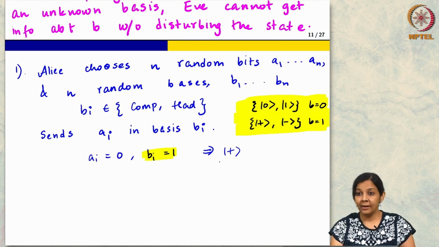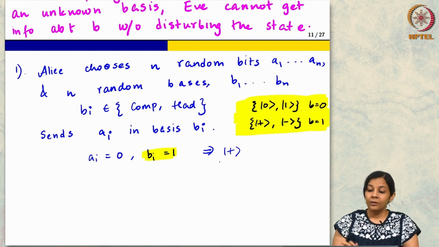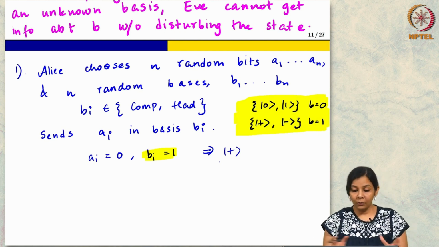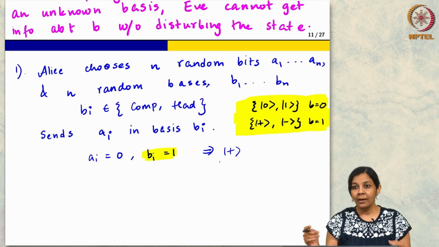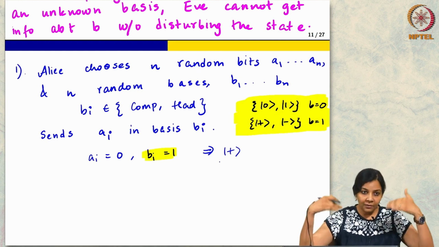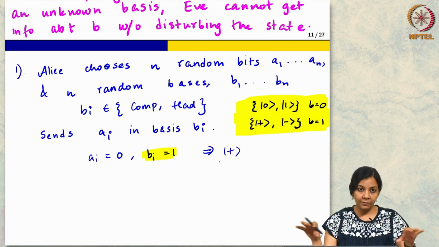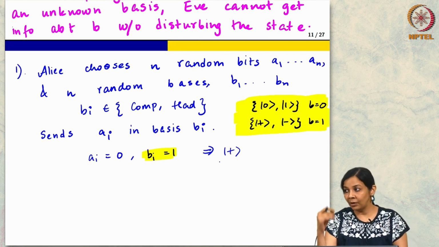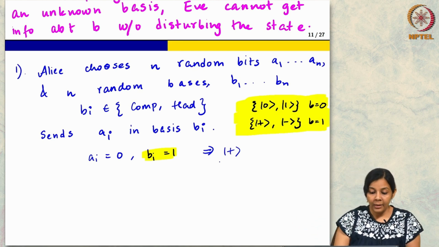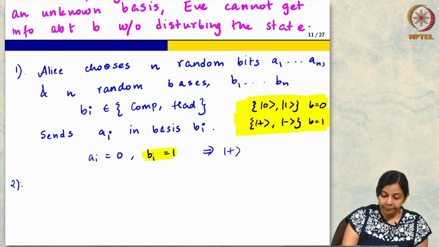That is exactly right. So, it is a mixed state. Good, so step 1 is clear. We choose two random strings, and the first random string we send in terms of the basis specified by the second random string, bit by bit.